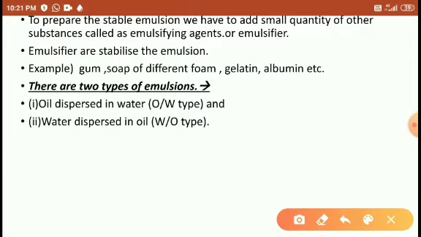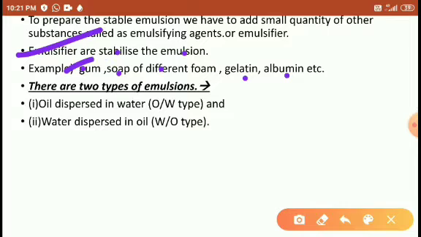So if we add some suitable reagent, then with the help of two immiscible liquids, we can prepare colloidal solutions. Students, we have to prepare the colloidal solution with two immiscible liquids by using an emulsifying agent. So an emulsifier stabilizes the emulsion. Examples: gum, soap, detergent, different foams, gelatin, albumin.